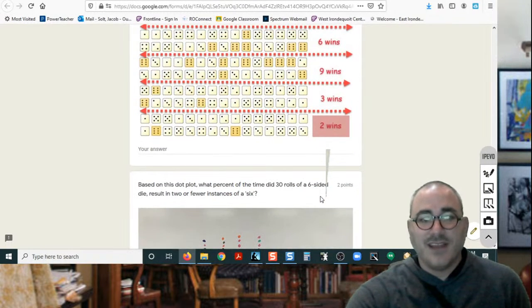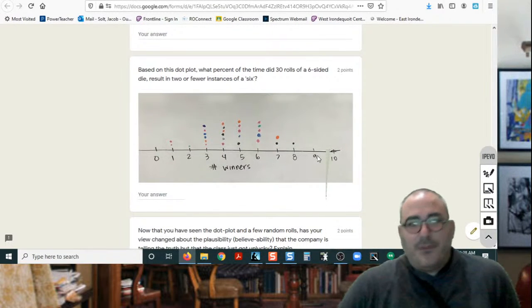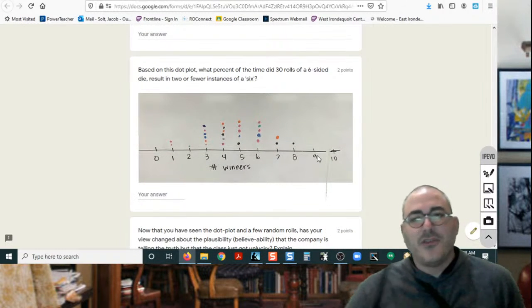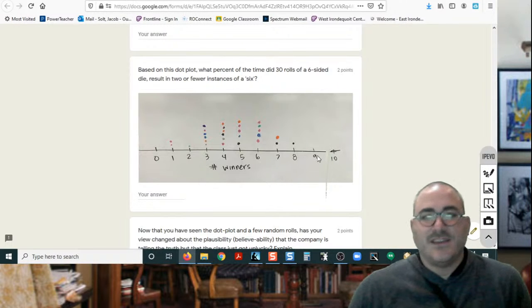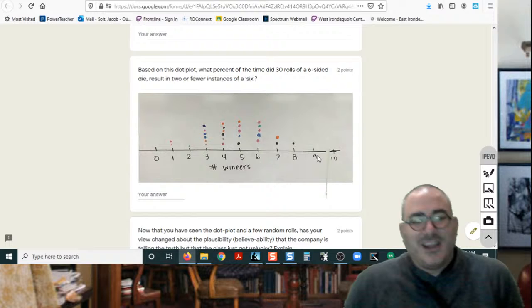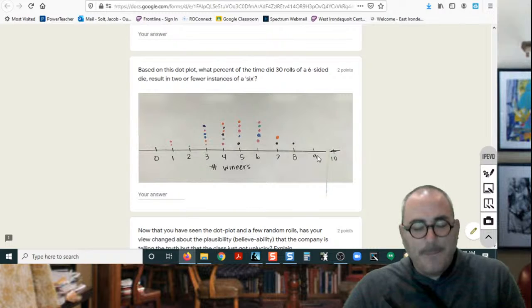So you'll write that answer there. And maybe you want to pause. And yeah. You've unpaused me because you've answered this question. And then I want you to try to calculate, based on this dot plot, what percentage of time did 30 rolls of a 6-sided die result in 2 or fewer instances of 6? So right now, pause the video and try to answer this question. Give it at least 30 seconds to a minute to try this one, okay?